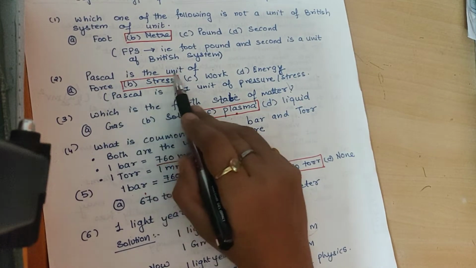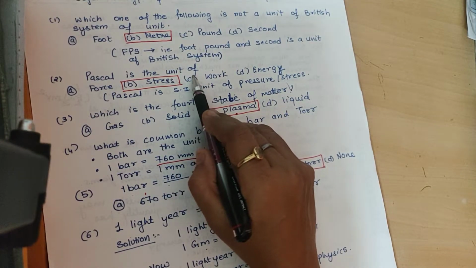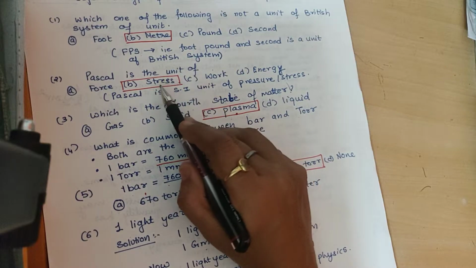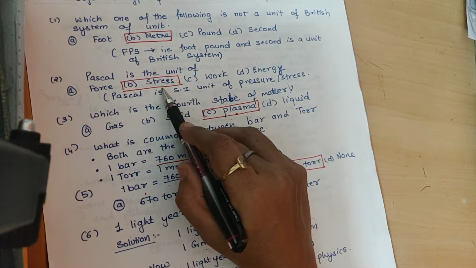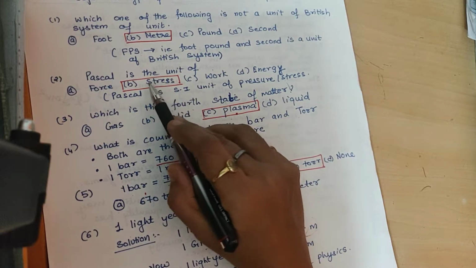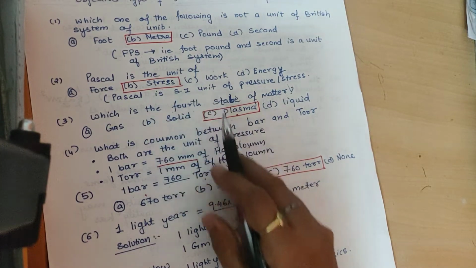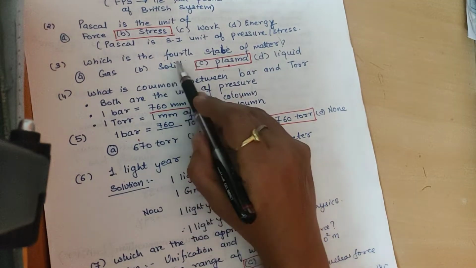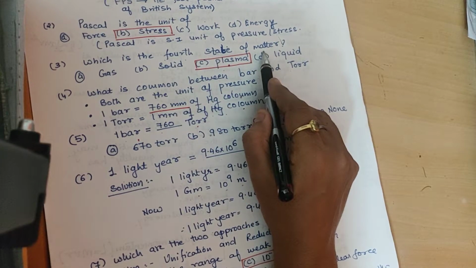Second, Pascal is a standard unit of pressure. We know again pressure and stress have the same unit and dimension. So which option is correct? Stress.